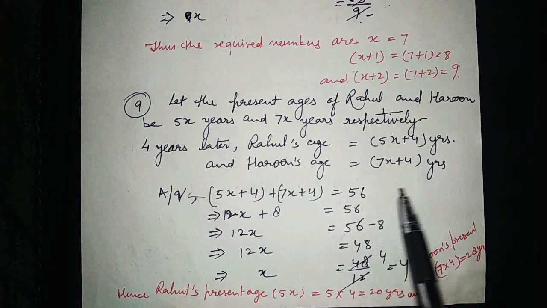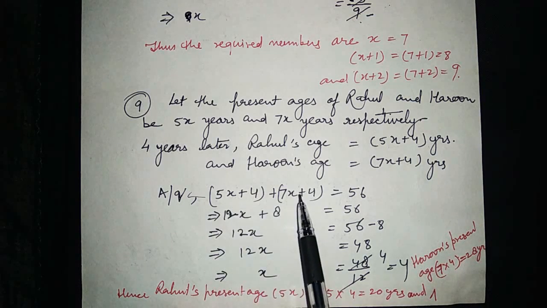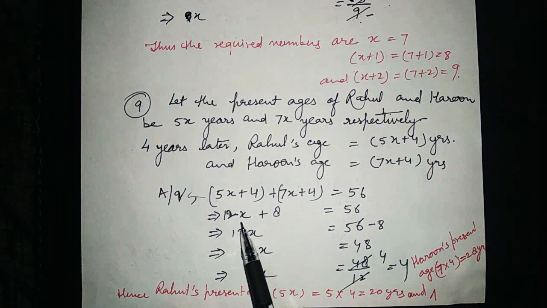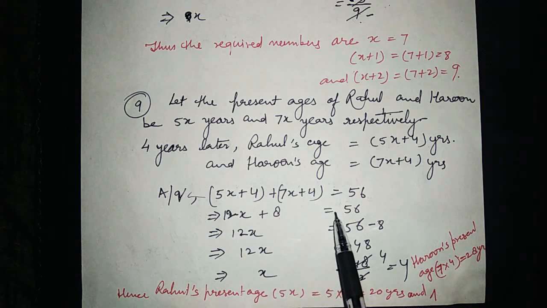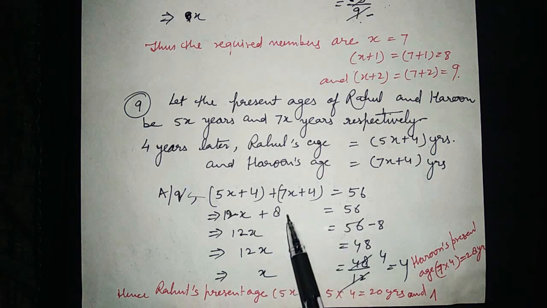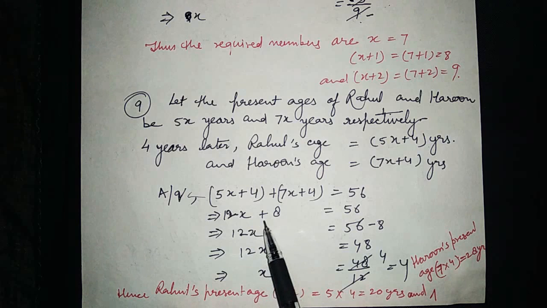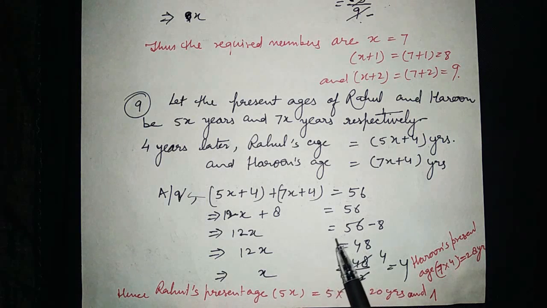Now, let us solve the equation. 5x plus 7x, 12x, and 4 plus 4, 8, is equal to 56. Now we have to transpose this 8. When we transpose it to the right hand side, it will be minus 8.